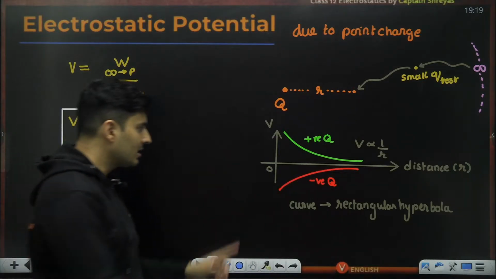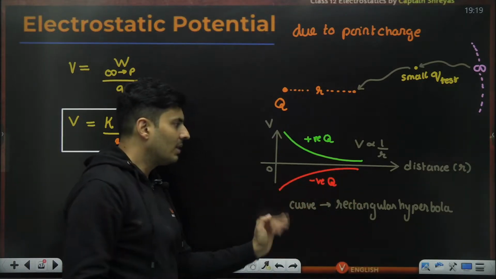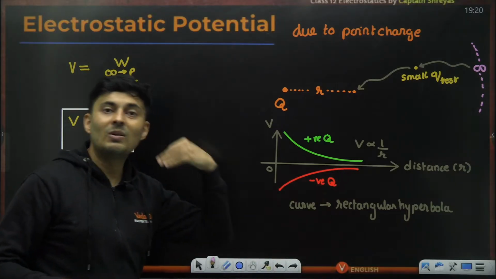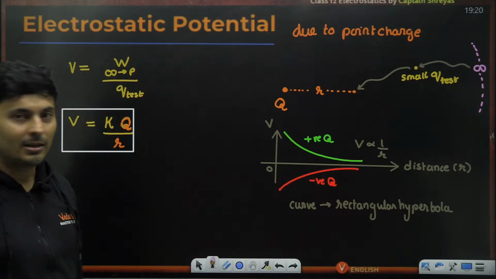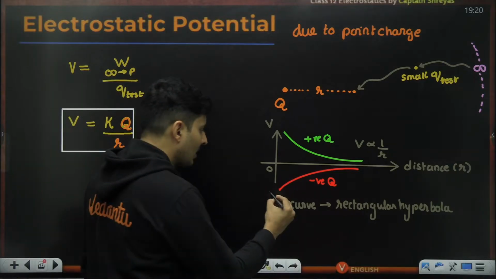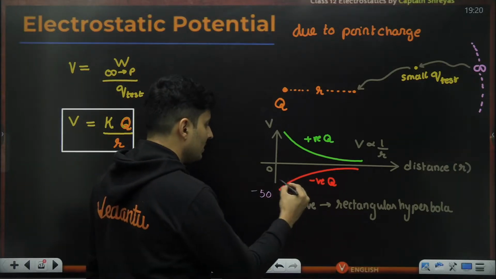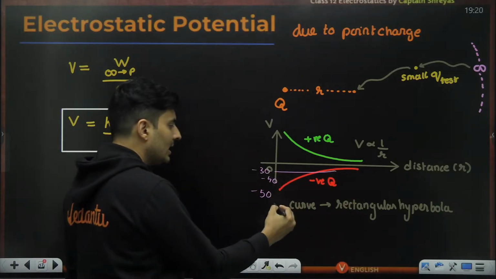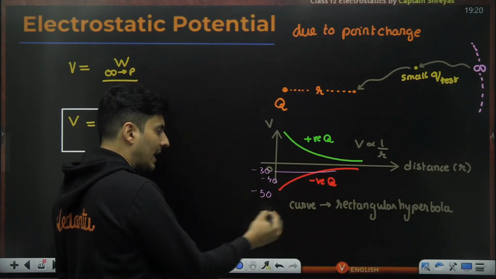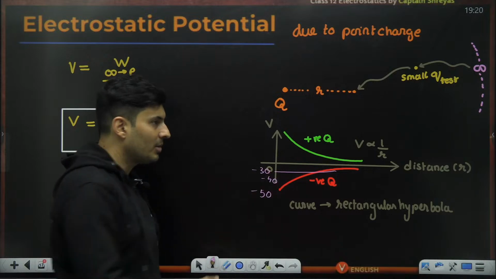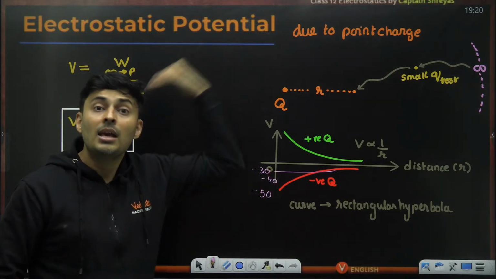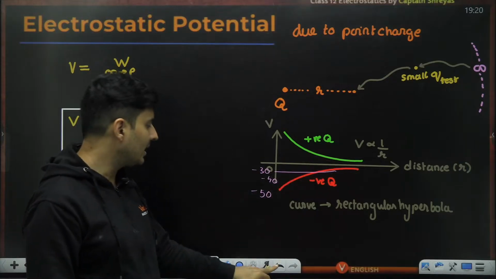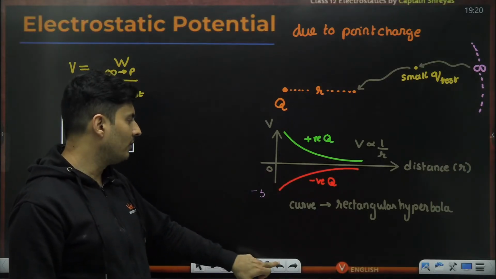For a negative charge, it will all be negative values. But when I come closer, it will become more negative, and when I go far, it will become less negative. So understand, if this is minus 50 volts, this will be minus 40, and this will then become minus 30, like that. The number will reduce, but the actual value will increase because minus 30 is more than minus 50. So potential will increase as you go far away.